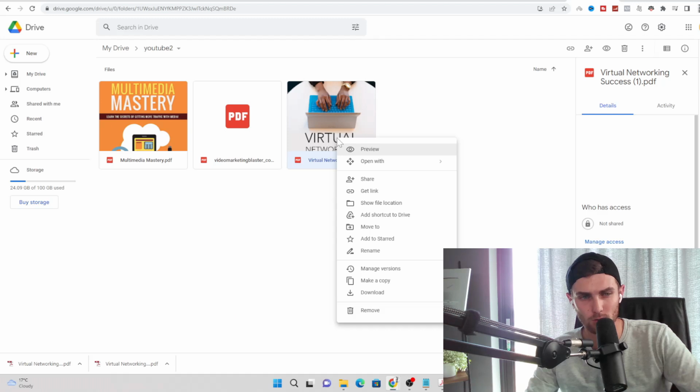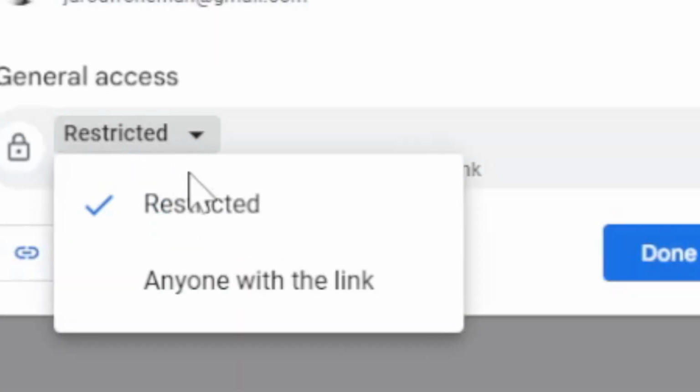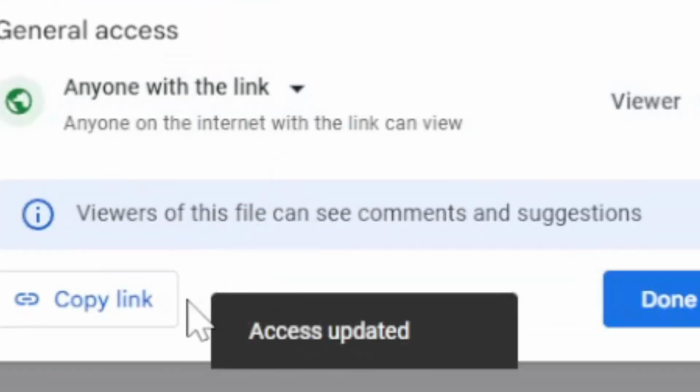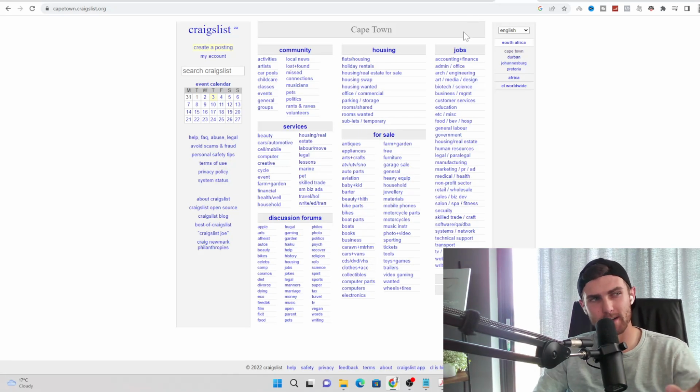Right click on your Google Drive document and go and click on restricted. Make sure you select anyone with the link and click on copy link. Click on done. Finally, come over to Craigslist.org where you can go and choose various different countries.